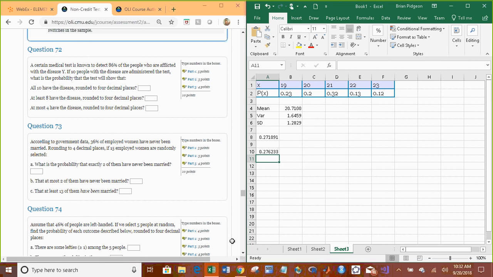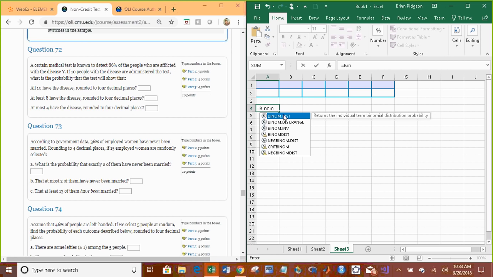Probability calculations. Now, there's a lot of questions on calculating probability with binomial, and the only reason I did that is because it is really important that you get used to how to calculate these in Excel. So, according to government data, 36% of employed women have never been married. Round to 4 decimal places. If 15 employed women are randomly selected, what is the probability that exactly 2 of them have never been married? So, BINOM.DIST.